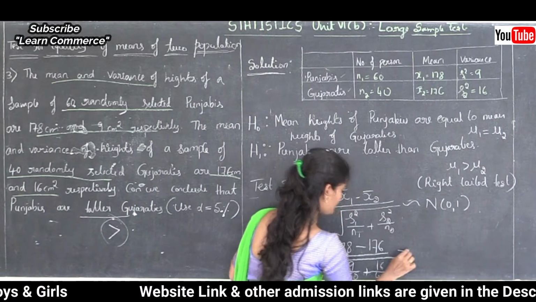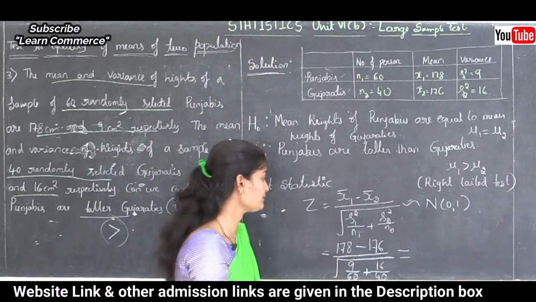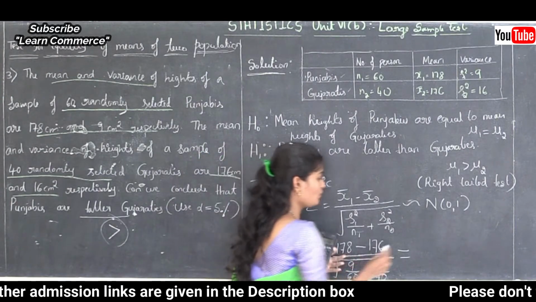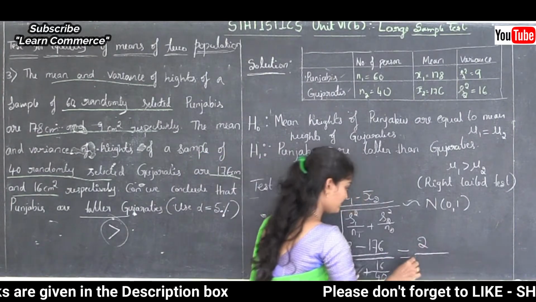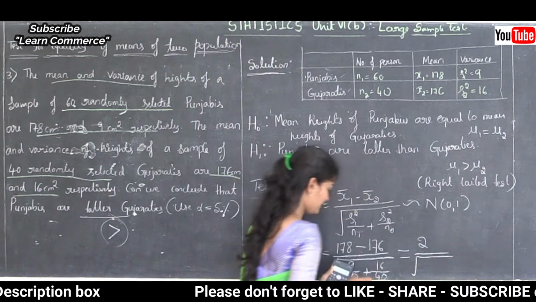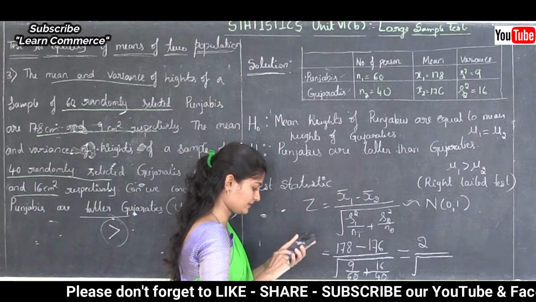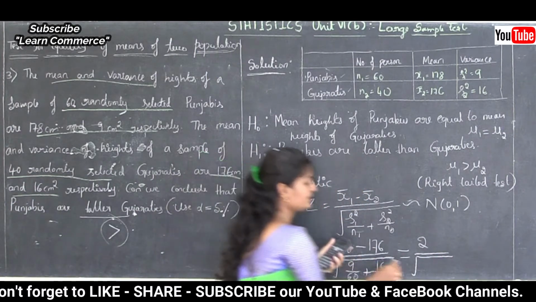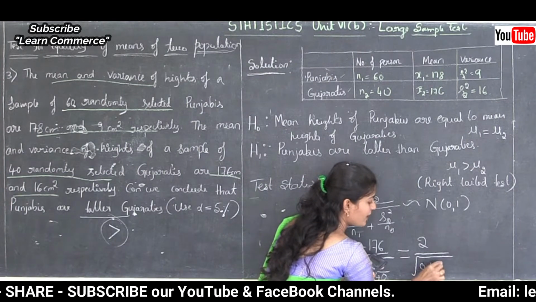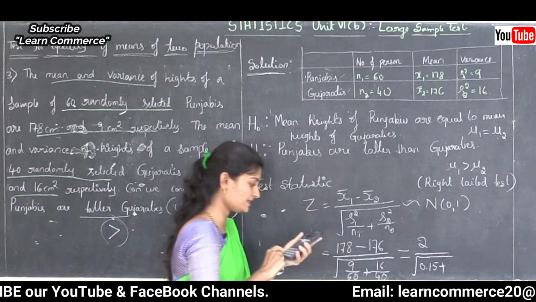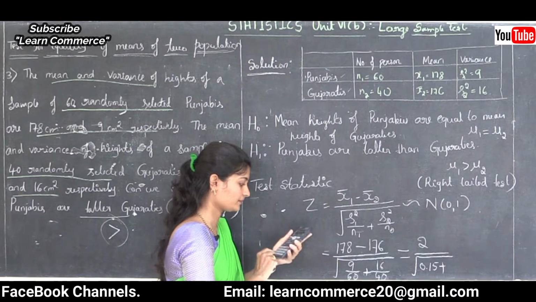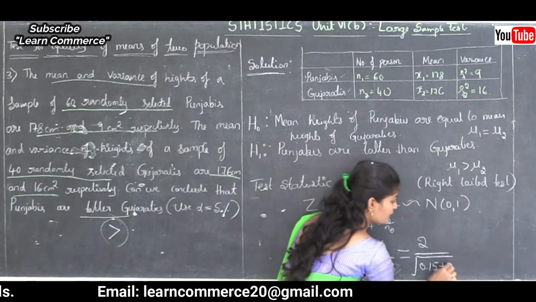So this is equal to 178 minus 176, that is 2, divided by square root of 9 divided by 60, that is 0.15, plus 16 divided by 40, that is 0.4.